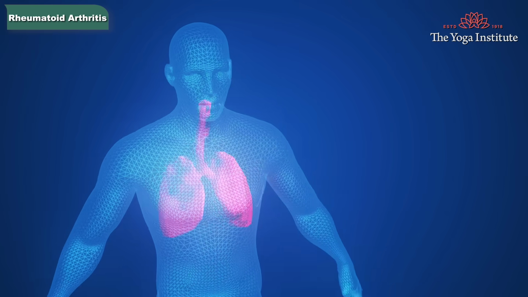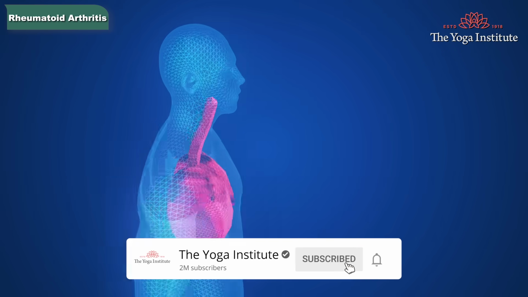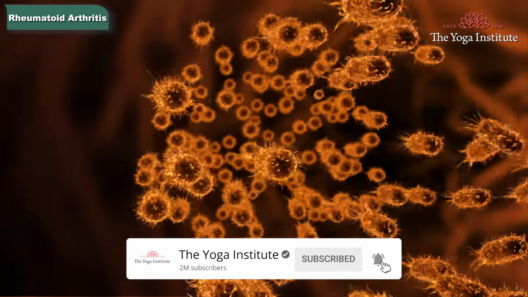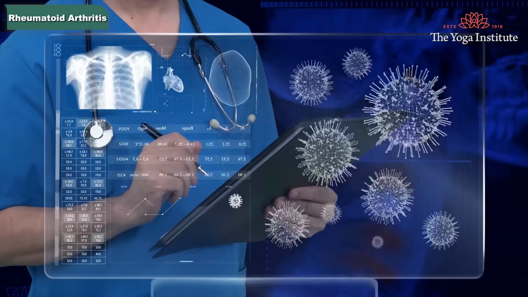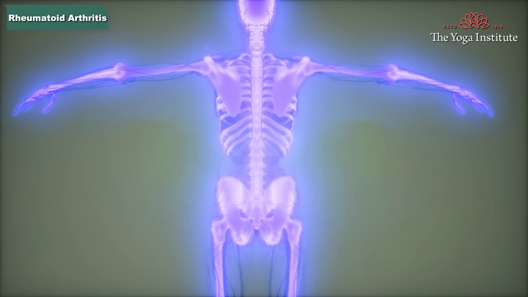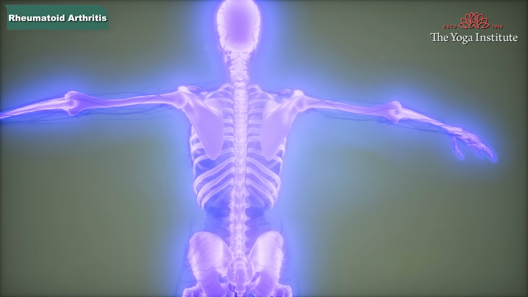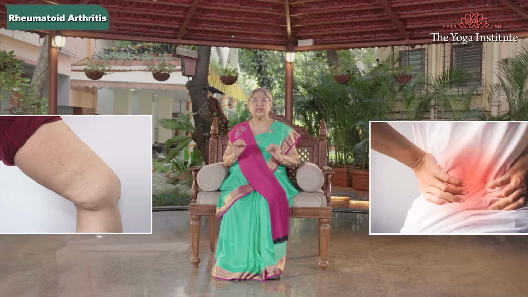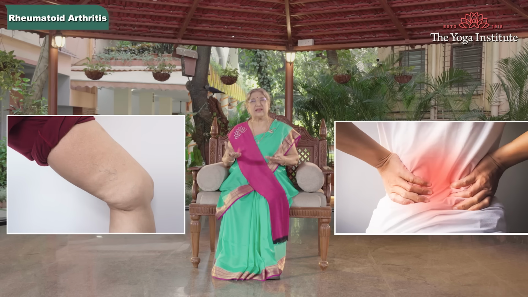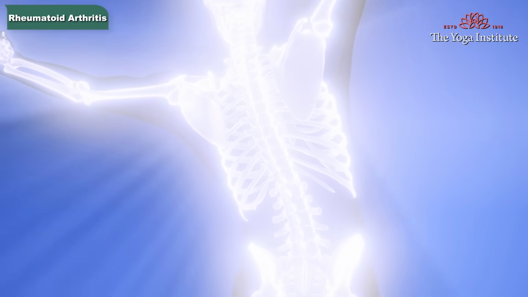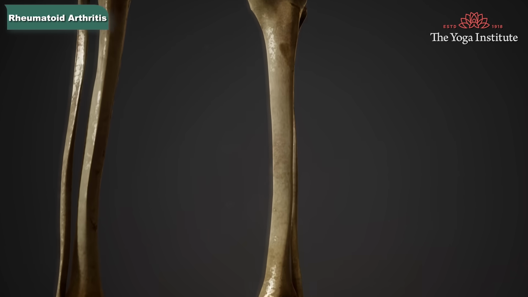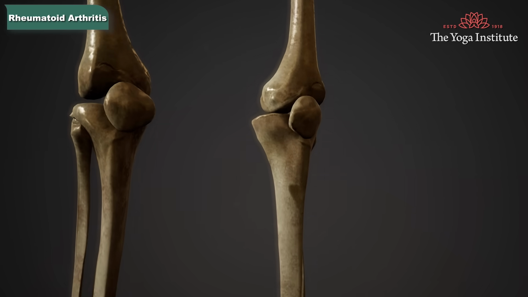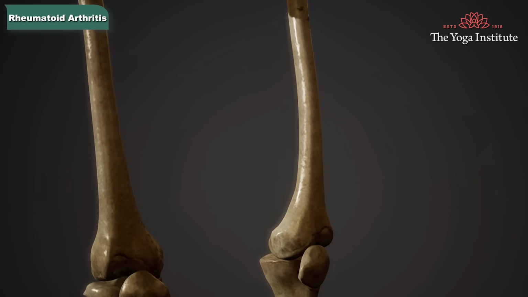Rheumatoid arthritis is an autoimmune disease in which the body's immune system, instead of protecting the body by attacking bacteria and viruses, attacks the synovium, which is the lining of membrane that surrounds the joint. This causes inflammation, resulting in swelling and pain in and around the joint. The inflammation thickens the synovium, which can eventually destroy the cartilage and bones within the joints.